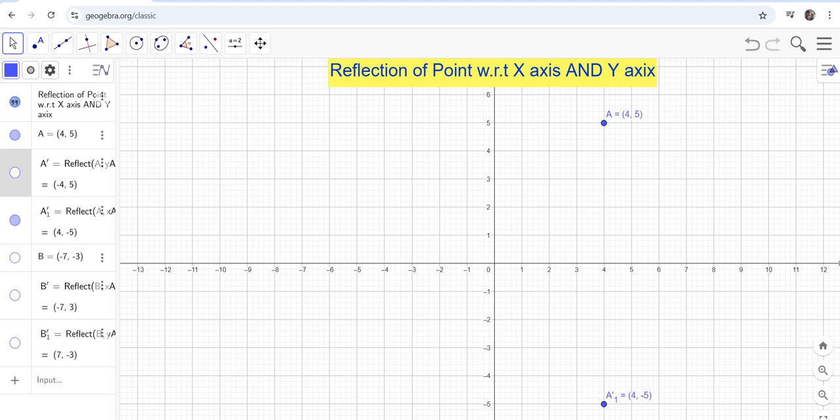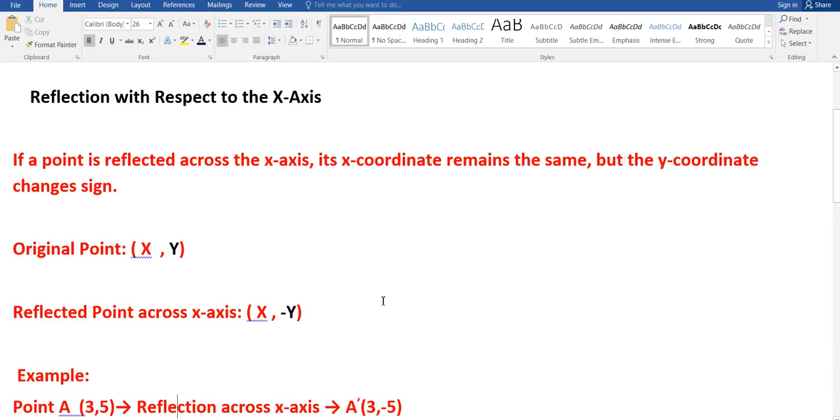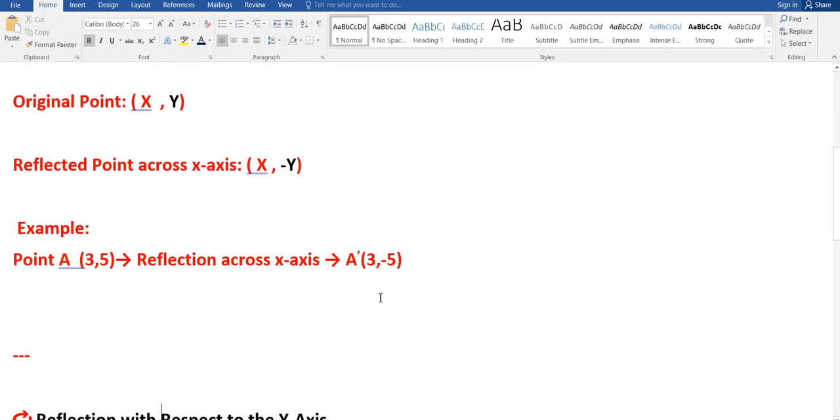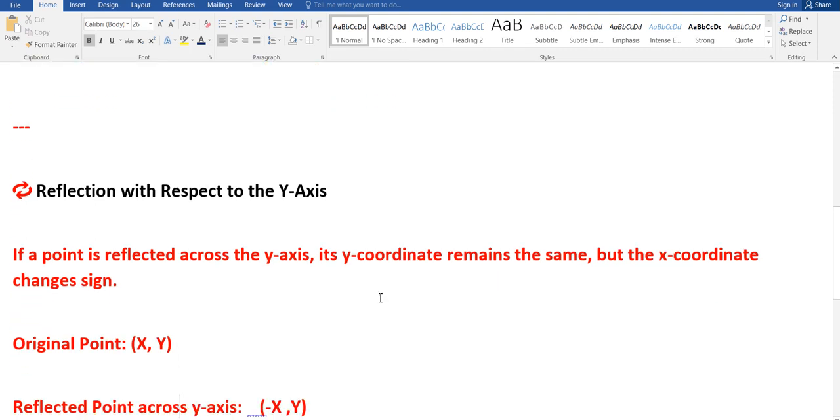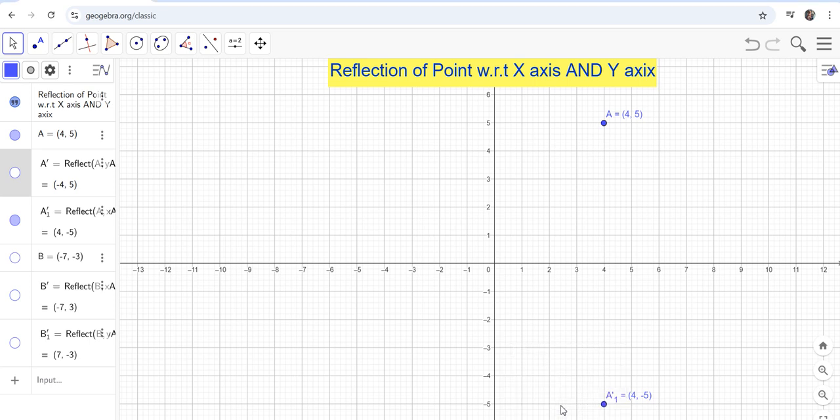In the same way, if I talk about the reflection of a point with respect to y-axis. If a point is reflected across the y-axis, its y-coordinate remains the same, but the x-coordinate changes the sign. If I am having a point (x, y) with me, then after reflection, its x-coordinate changes. It becomes minus x. Let's visualize with the help of GeoGebra, dear students.